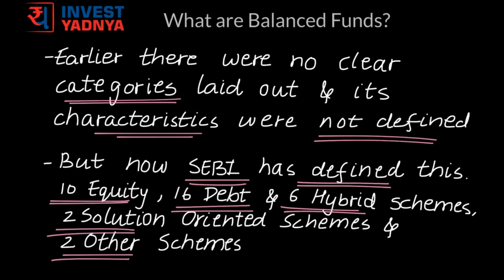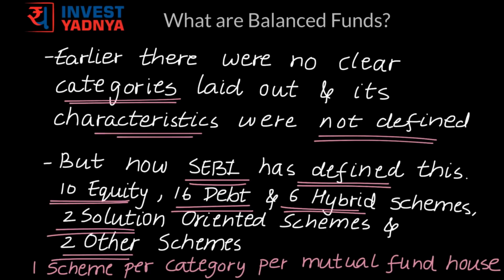Earlier, mutual fund houses could have multiple schemes within the same category, and so a plethora of mutual funds available in the market for investment made it difficult for the investor to understand the difference between all of these schemes and choose one for investment. And so, now to make the investor's life easy, SEBI has permitted only one scheme per category per mutual fund house, except a few exceptions.